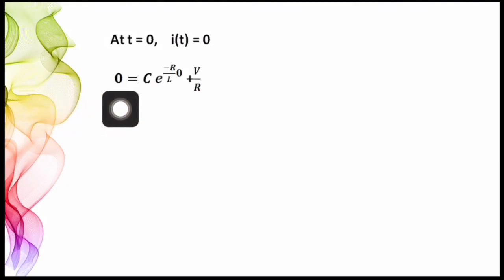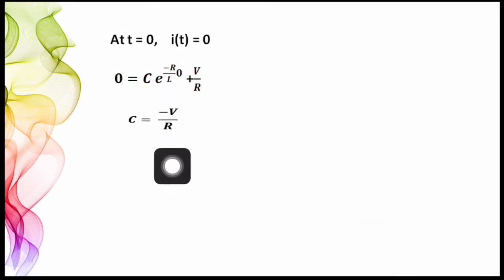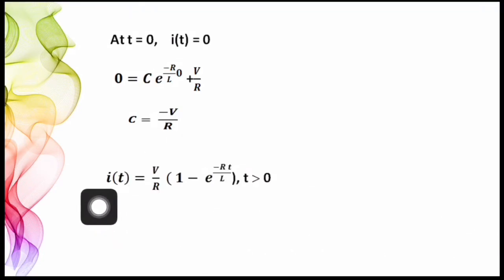By applying this in the expression of i(t), we get 0 is equal to C times e raised to minus R by L into 0 plus V by R, or C is equal to minus V by R. Now we can write the expression of i(t) as i(t) is equal to V by R into 1 minus e raised to minus R by L into t. Thus, we obtained the forced response of a first order RL DC network.